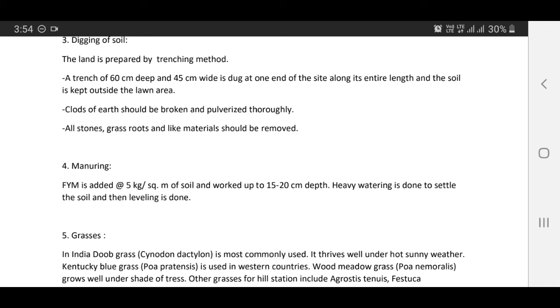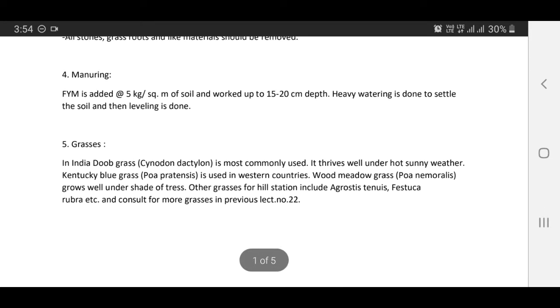Manuring. FYM is added at the rate of 5 kg per square meter of soil and worked up to 15 to 20 centimeter depth. Heavy watering is done to settle the soil and then leveling is done.